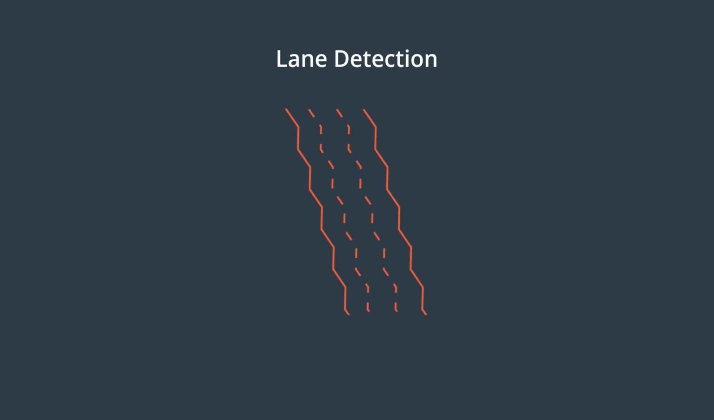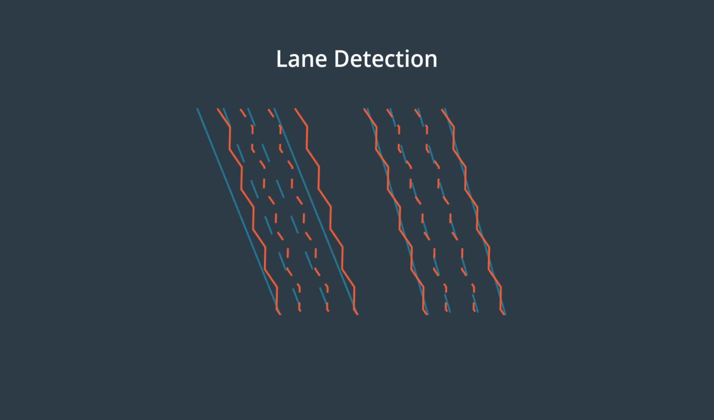Red represents the lane lines observed by the vehicle camera. The red lines match the blue lines on the right much better than they match the blue lines on the left. Thus, we are more likely to be at the map position that corresponds to the right-hand image.